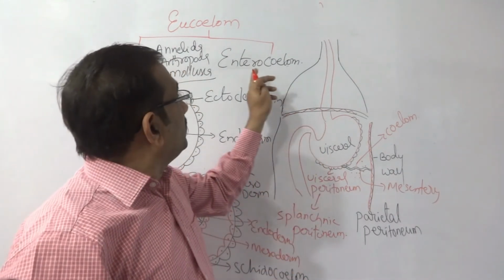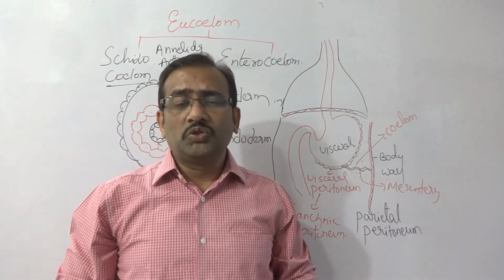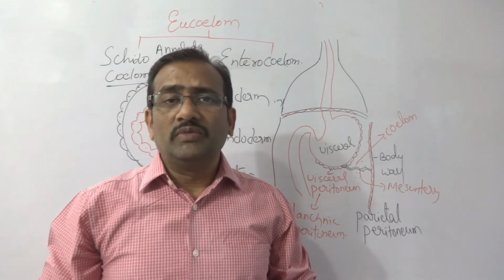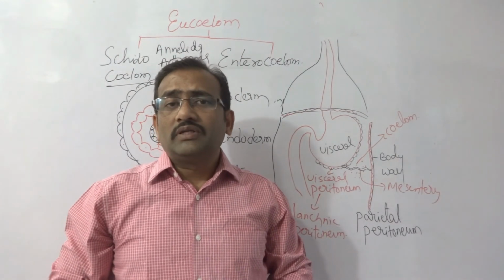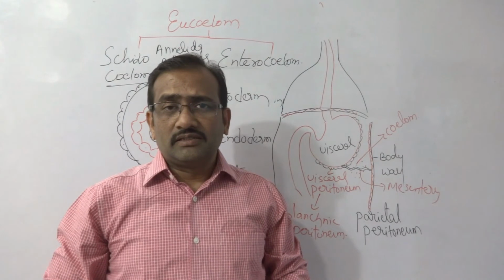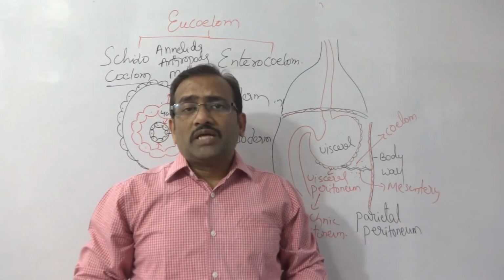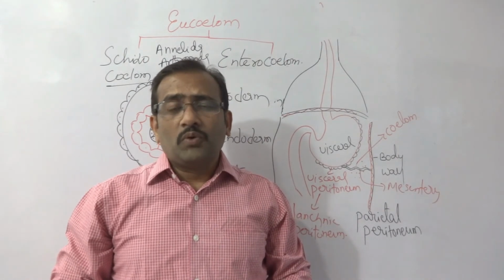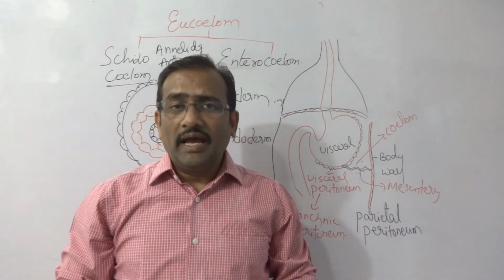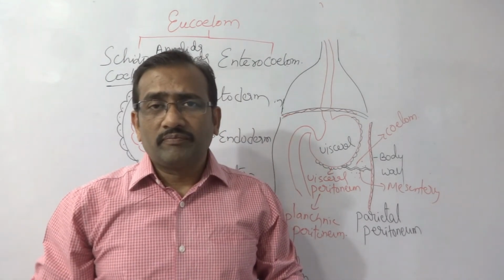Lastly, enterocoelom. Deuterostomia animals. Deutero means secondarily, stomia means mouth. Mouth is created secondarily, that means the anus is created first. So the blastopore in the blastula stage is converted into the anus. Those animals are called deuterostomia animals.